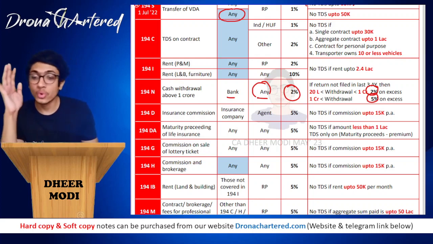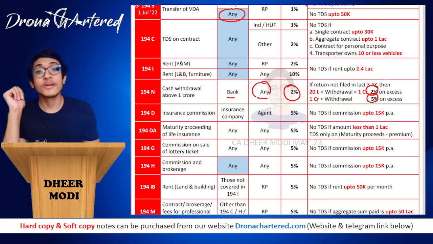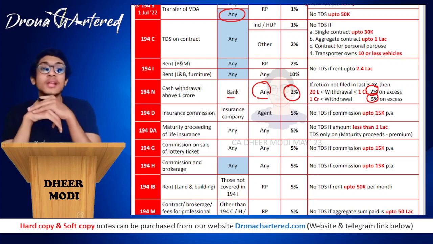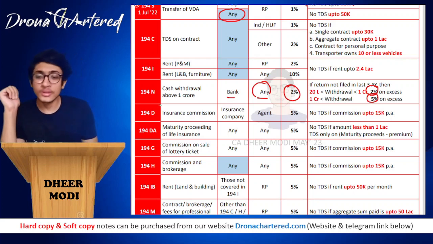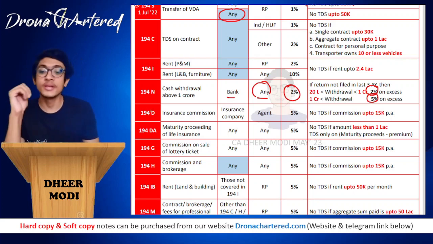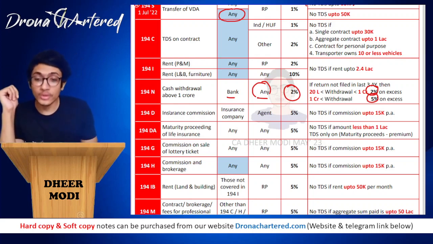N stands for Nodebandi. Next is your section 194D. D stands for Dalal, that is your agent. So if you remember insurance agents, a lot of insurance agents, so that is section 194D. D for Dalal, that is insurance commission. Insurance company pays insurance commission to the agent.